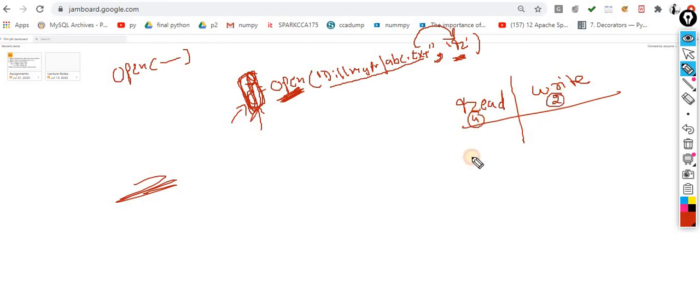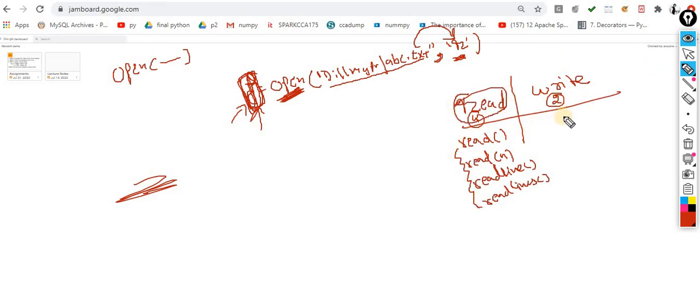Here are the four methods. One is the read method, and the second one is the readn method. Another method is the readline method, and another is the readlines method. So these are the four methods which are associated when you are supposed to perform the read operation.